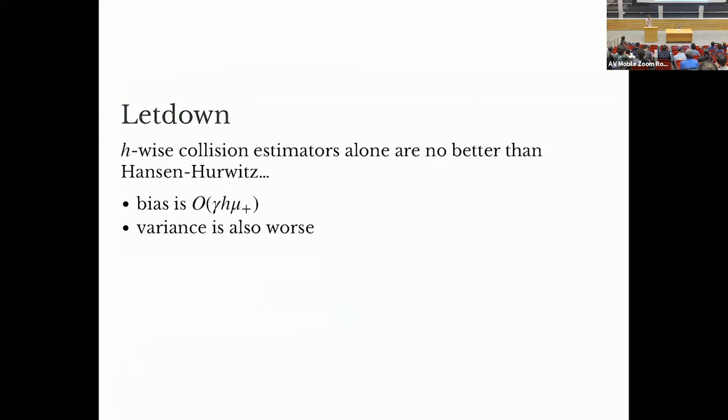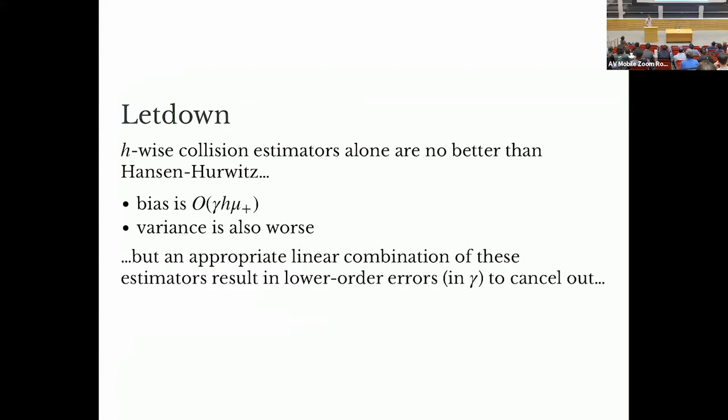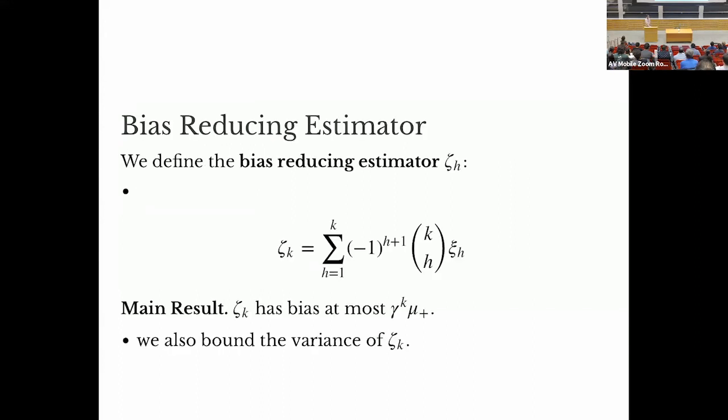And here's the letdown. The H-wise collision estimators alone, individually, are no better than Hansen-Hurwitz. The bias is actually larger, the variance is larger. They seem to be completely unhelpful. But an appropriate linear combination of these things can force the lower order terms in gamma to cancel out. If we do a little bit of linear algebra, we can define this bias reducing estimator.